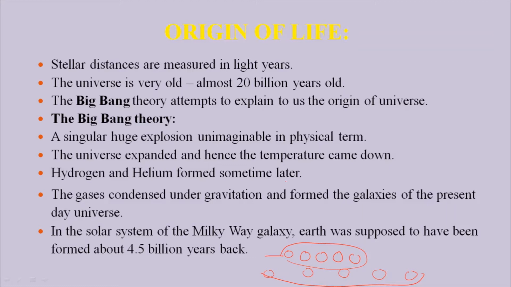Why and how is it possible? It is due to the temperature coming down, because in the beginning the hot ball that burst was a big ball which is very hot. When it burst into small balls, those small balls were part of this hot ball, so they were also very hot.